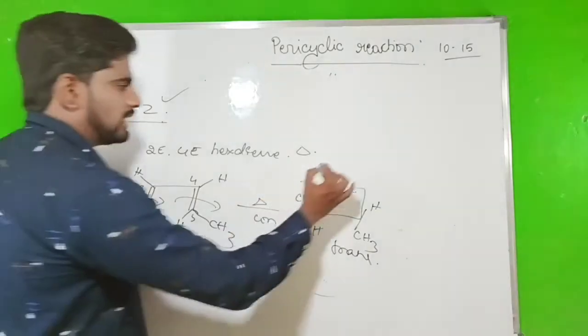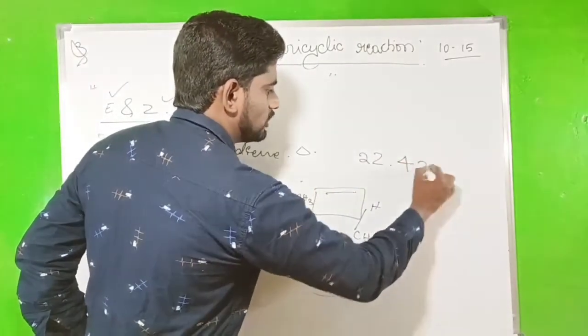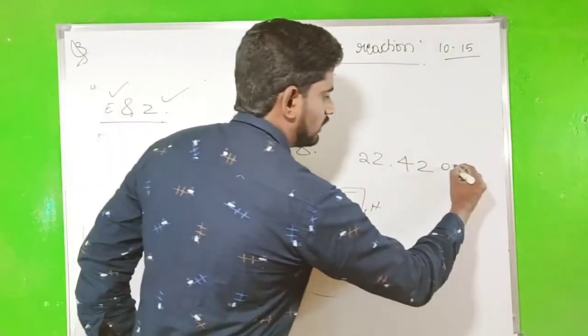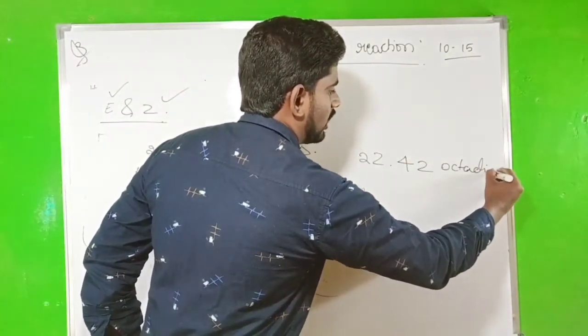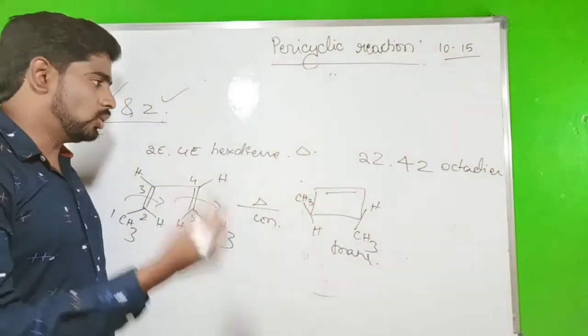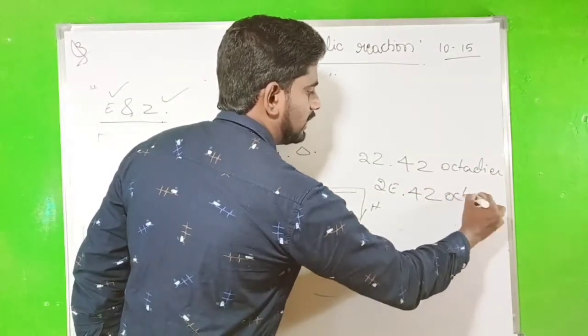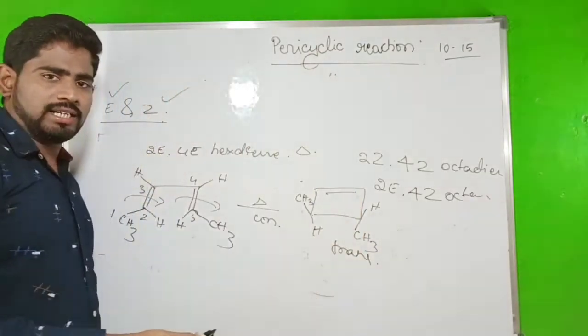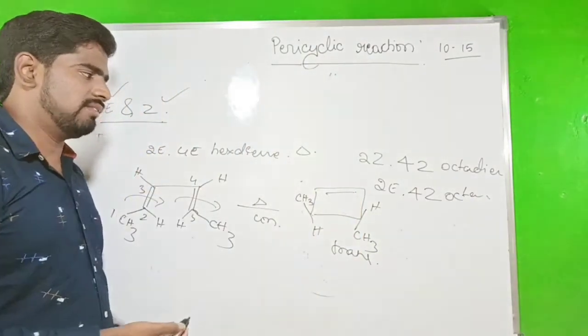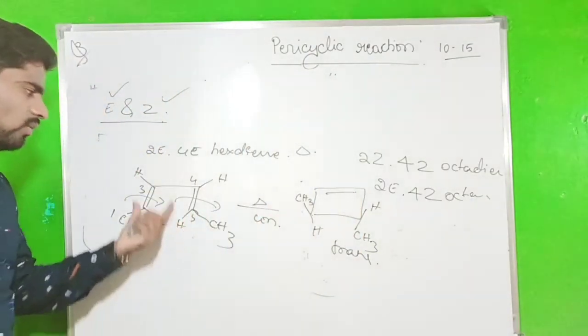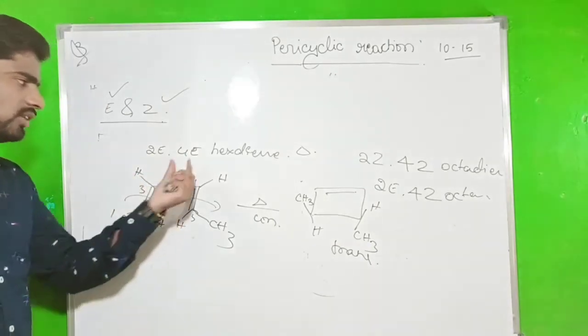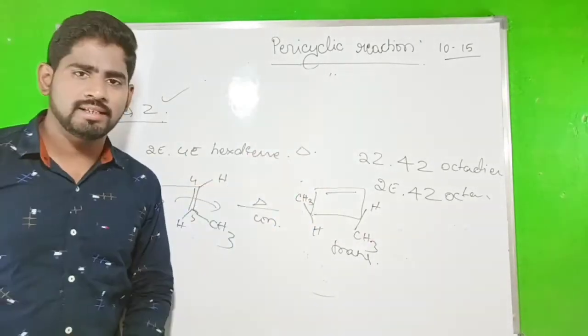Like that, the question can be 2Z, 4Z octadiene or octatriene, or 2E, 4Z octadiene. What is the photochemical condition? What is the thermal condition? They will ask, but you should know how to write the 2E, 4E hexadiene and octadiene structures.